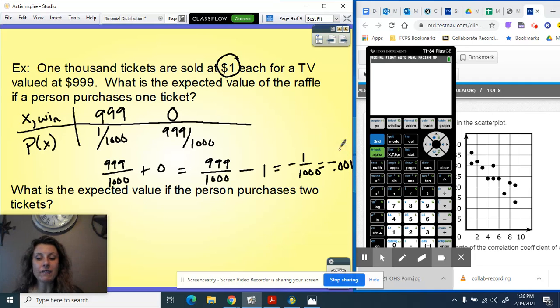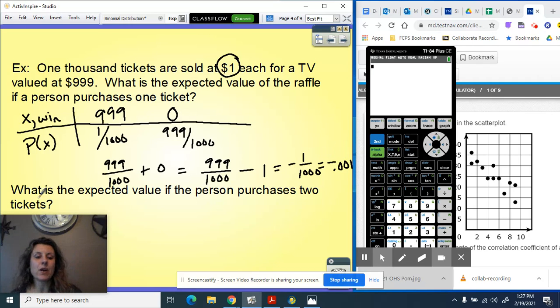So again, on average, I am losing money every single time that I play this raffle. That being said, whoever's hosting the raffle, the house, is expected to win money every time that someone plays, if we're losing money.